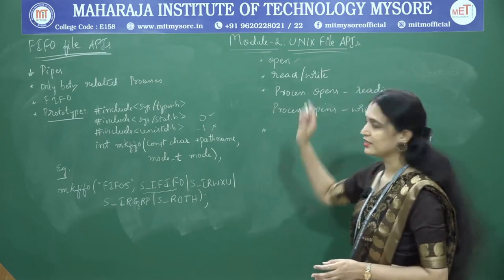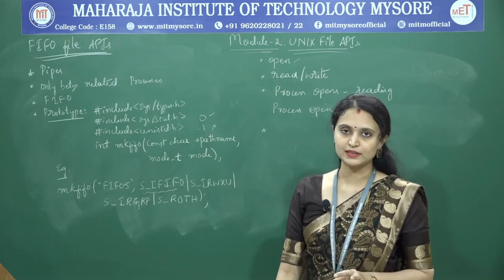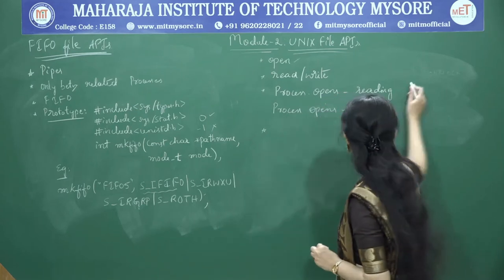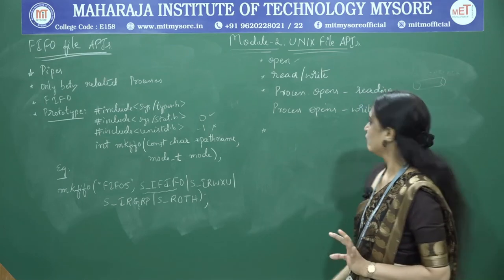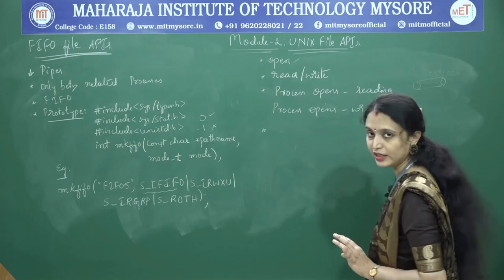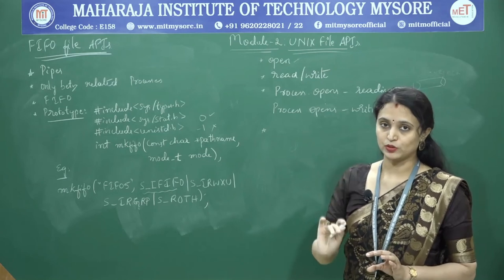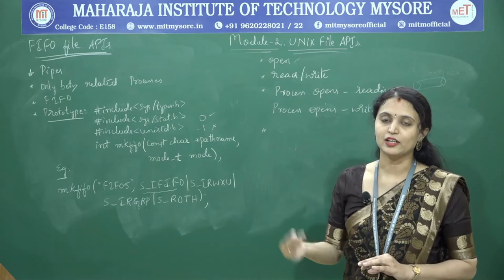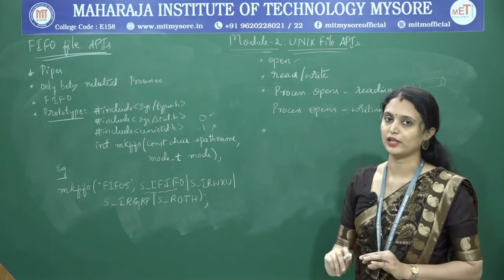So the next important concept is, whenever a process opens a FIFO file, nothing but a pipe, for reading, the kernel will block the process until another process has completed writing into the pipe or into the FIFO file.